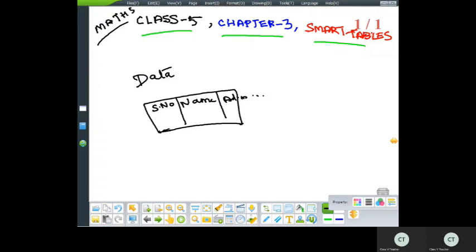The time you pay the fees, that is also noted down. These are all in the form of tables. We collect all this information and make it in the form of tables to make our representation, to get to know the information in a proper sequential way. Okay, data tables, maps, pictures. These all make the information easier for us to understand. These are all displayed in the form of pictures.